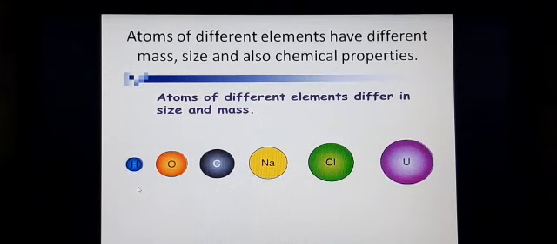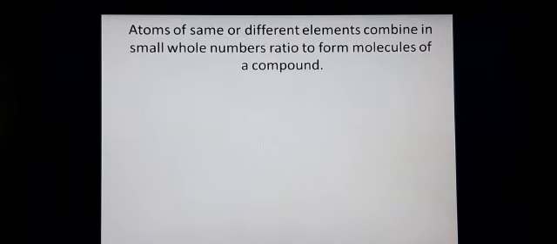He says that atoms of different elements have different mass, meaning how much it weighs, and different sizes, and also different chemical properties. Like this, he has given his postulates. And he also says that atoms of the same element or of different elements combine in a small whole number ratio to form molecules of a compound.